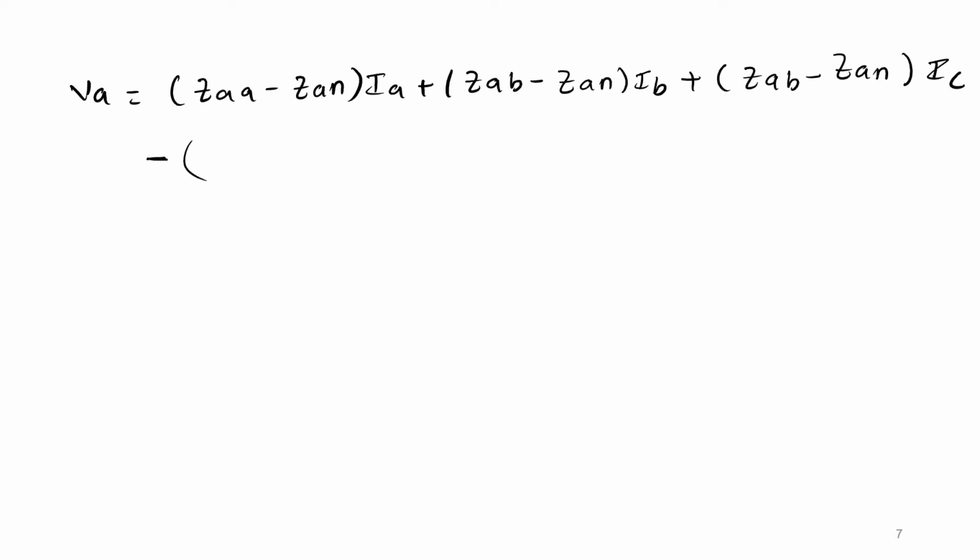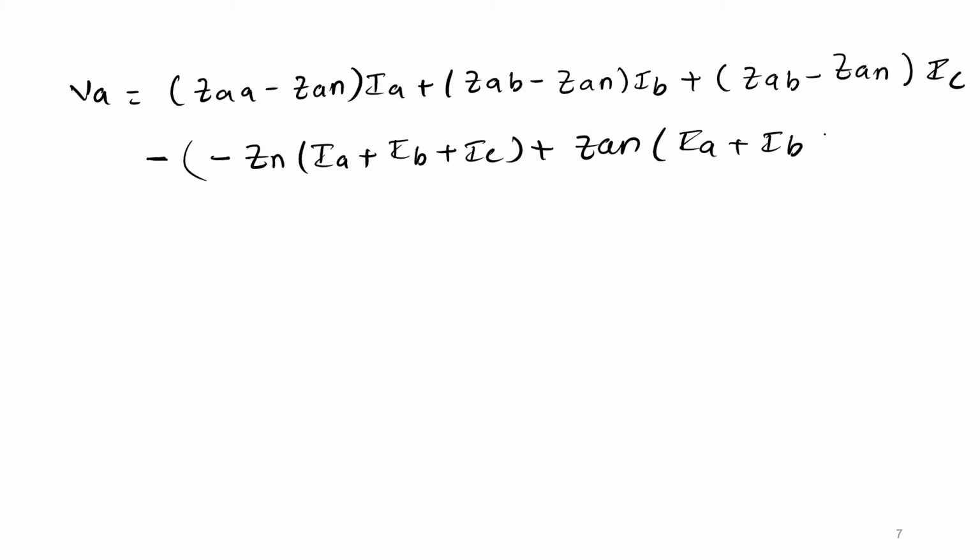Now if you substitute VNN dash we got minus ZNN times of IA plus IB plus IC plus ZAN times of IA plus IB plus IC.